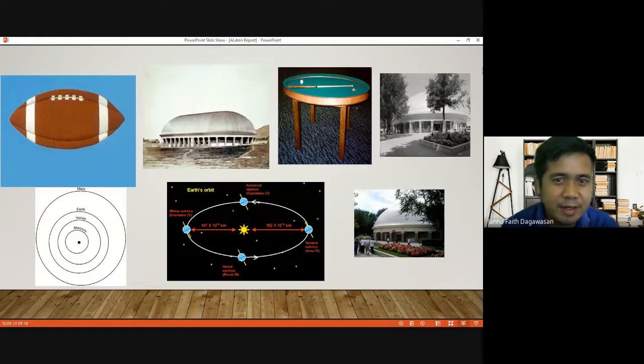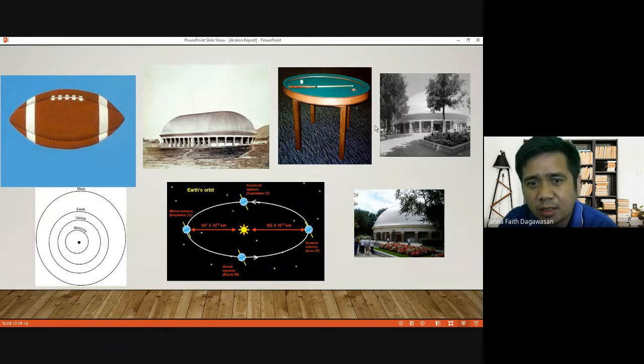Okay, here I included some images so we can recall and associate them with the ellipse.